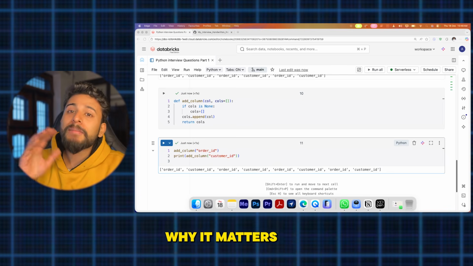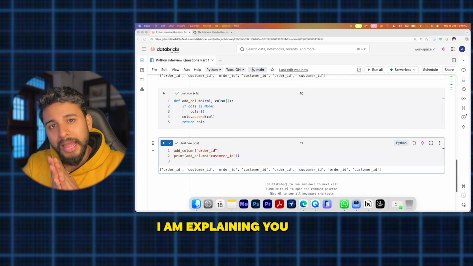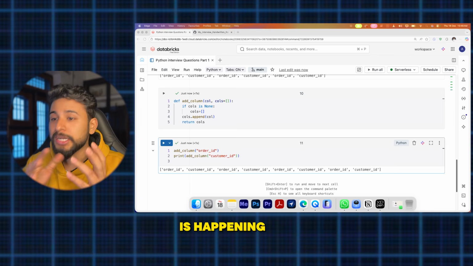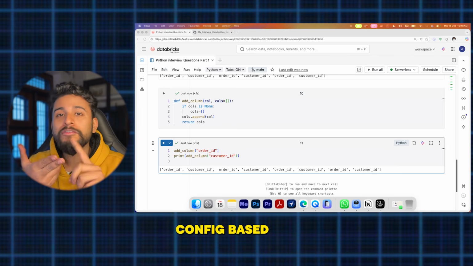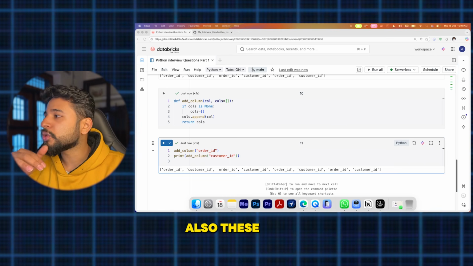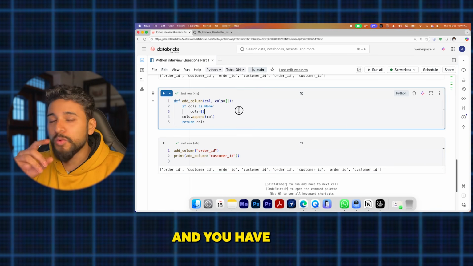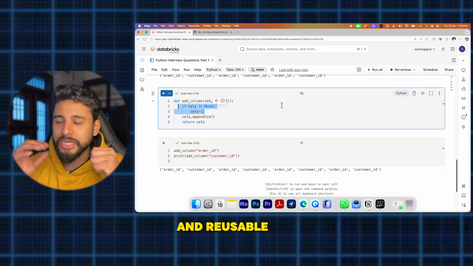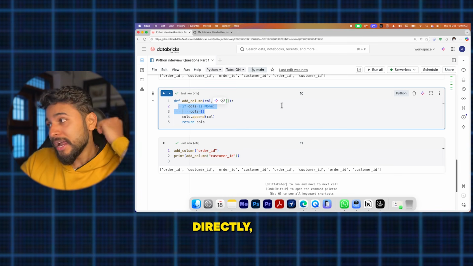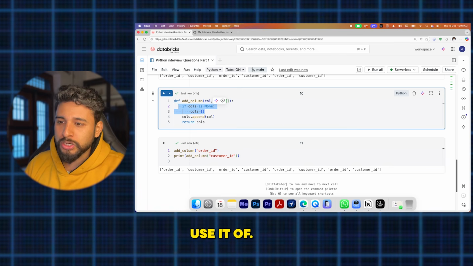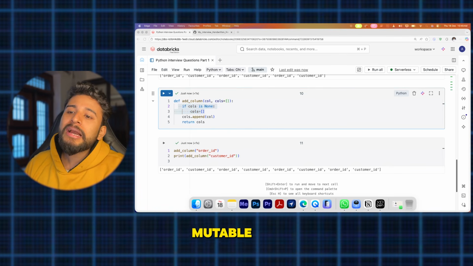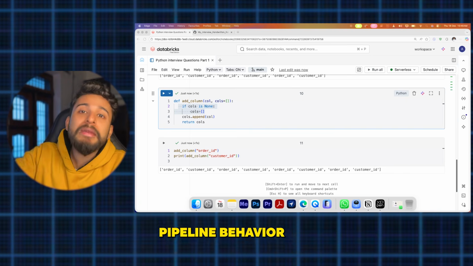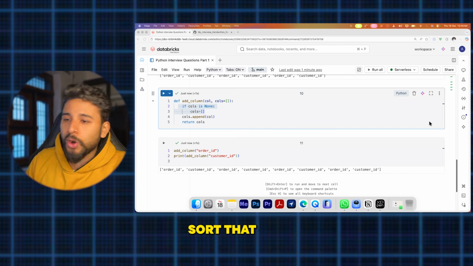Why does it matter in data engineering, and why am I explaining this? It is an important interview question, because schema generation is happening. Next, if you are running config based pipelines, at that point also you will get these kinds of issues, and you have to define an if else statement like this so that your code is robust, and for reusable utilities you can call it directly. So in interviews, mutable default arguments cause shared state and unpredictable pipeline behavior. So you can sort that out.